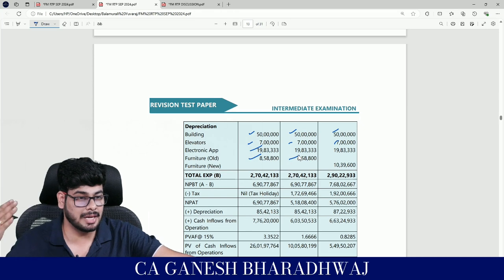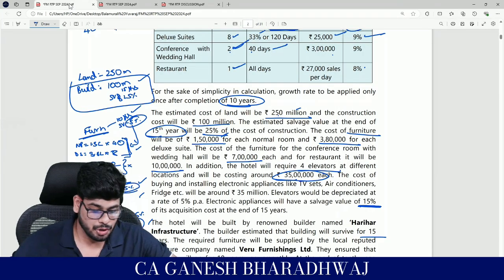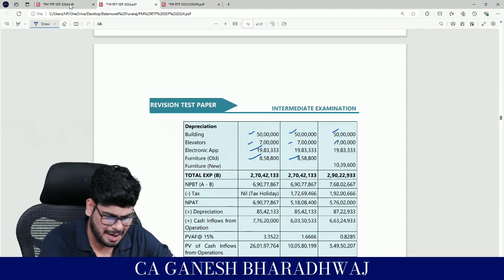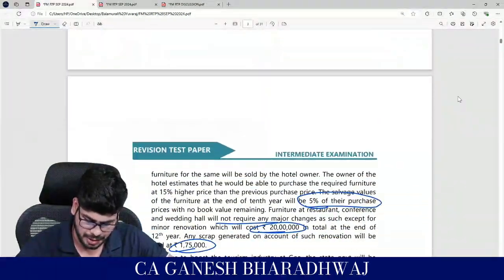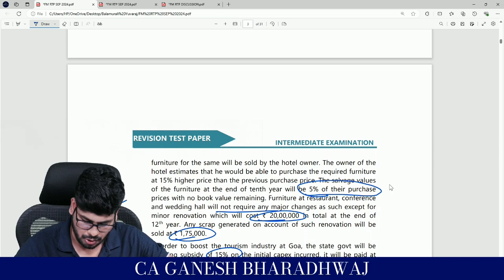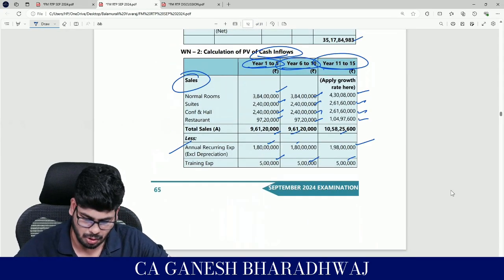Correct? Now from the 11th year onwards, what is happening? So new furnitures are coming in, right? So for those new furnitures, what have they given? Have they given any salvage value? Guys, for the new furnitures, what have they mentioned? So it's going to be 5% increase. Okay. So what is the new cost?